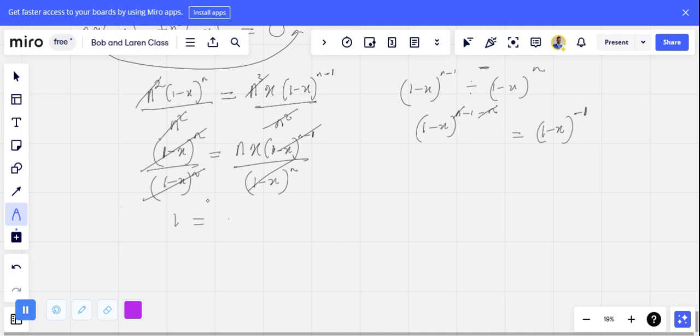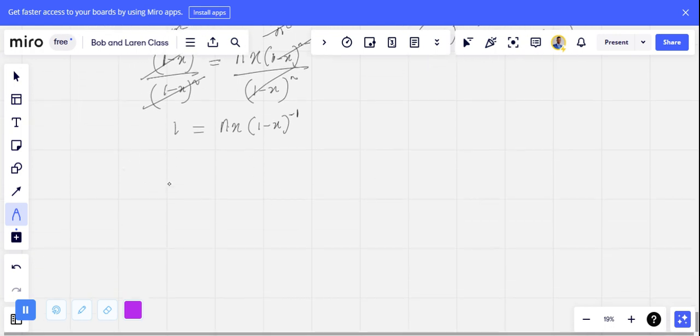I hope that is clear. So that means if this divides this, I should be left with n x times (1 minus x) raised to the power of minus 1. Then 1 is equal to n x times this one. Anything raised to the power of minus 1, this negative index, this minus sign implies 1 over. Then I'll be left with 1 minus x raised to the power of 1. And if this one is 2, that minus means 1 over, so I'll be left with (1 minus x) raised to the power of 2.